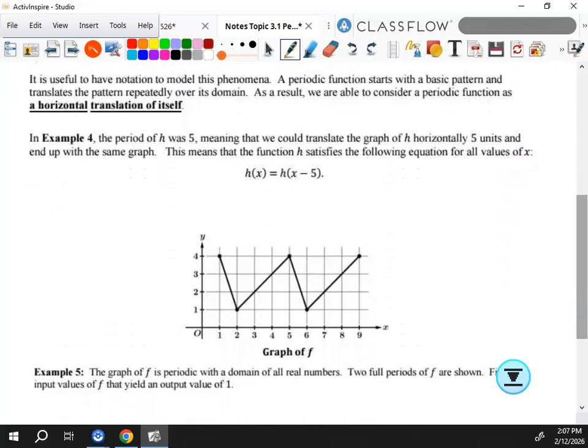So it is useful to have notation to model this phenomena. A periodic function starts with a basic pattern, then translates the pattern repeatedly over its domain. As a result, we're able to consider a periodic function as a horizontal translation of itself. Right? That's a big key point going into trig stuff.